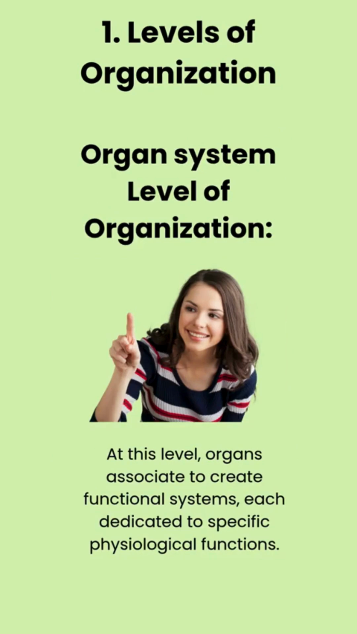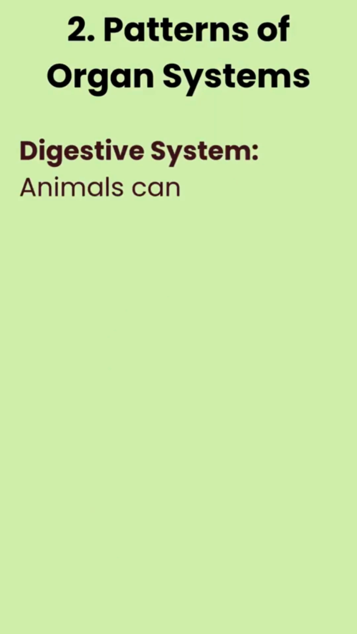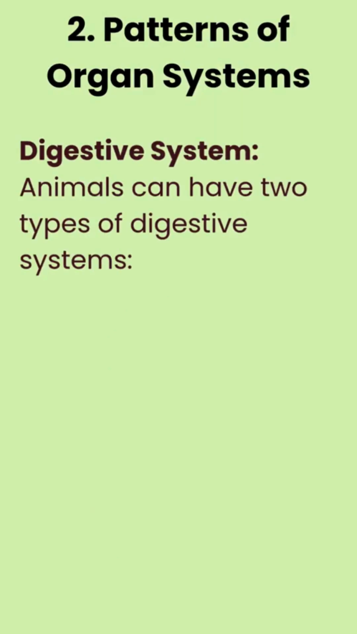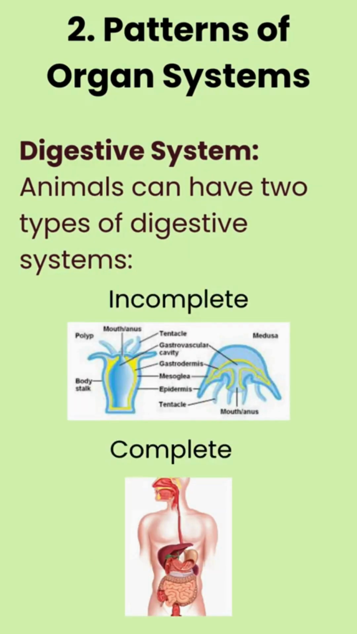Organ system level of organization. At this level, organs associate to create functional systems, each dedicated to specific physiological functions. Examples include the circulatory system in annelids, arthropods, mollusks, echinoderms, and chordates. Patterns of organ systems. Digestive system. Animals can have 2 types of digestive systems: incomplete and complete digestive systems.